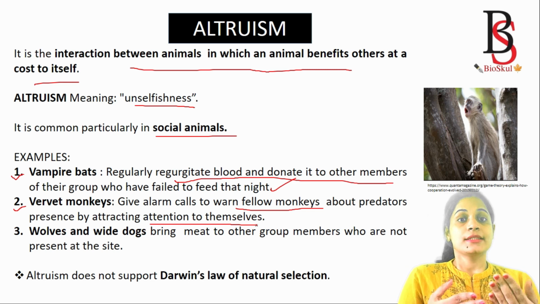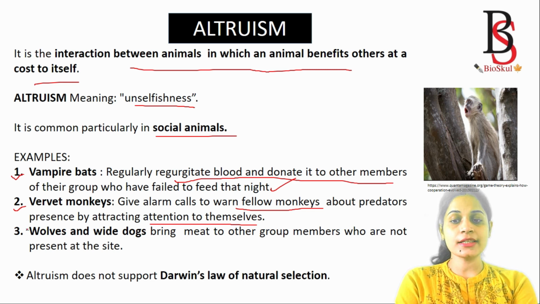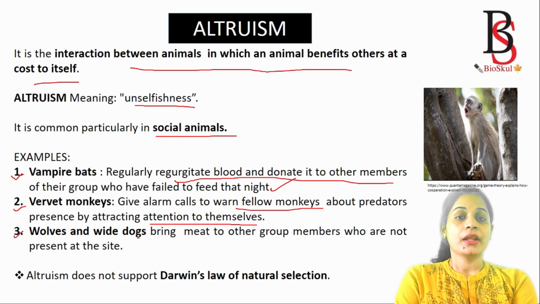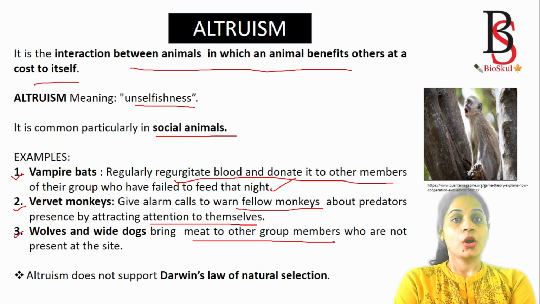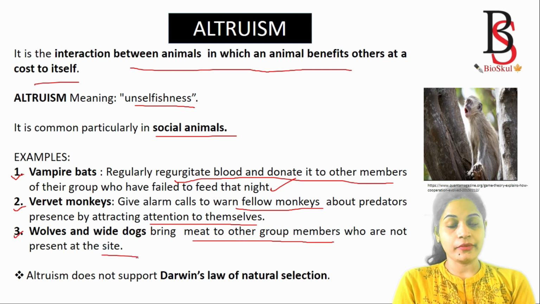Another example is wolves and wild dogs. The wolves and the wild dogs bring meat to other members who are not present at the site. This is also a type of altruistic behavior.